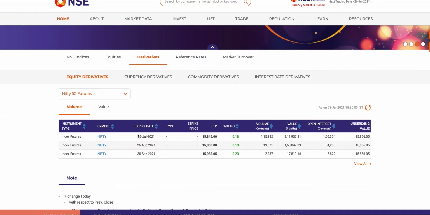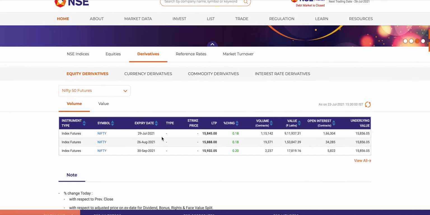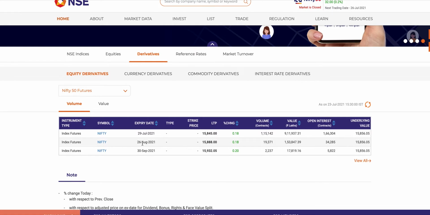And why does one end on 29th, another on 26th, and another on 30th? That's because the expiry date is generally the last Thursday of the month. So 29th July is going to be a Thursday. In the worst case, if there is a holiday on the Thursday, then the previous trading day, which could be a Wednesday or also a Tuesday, would become the expiry date.